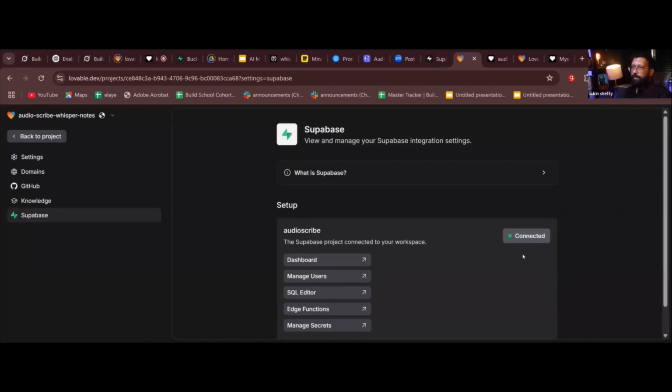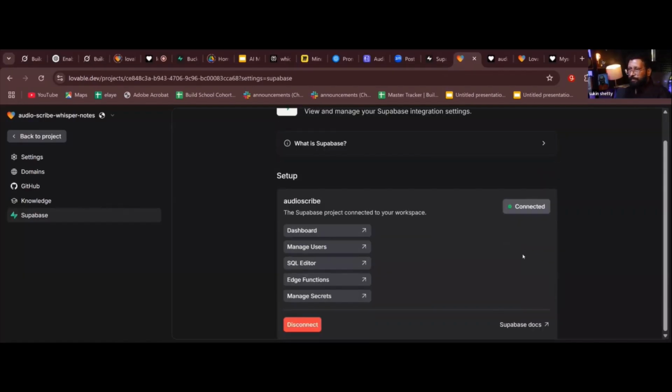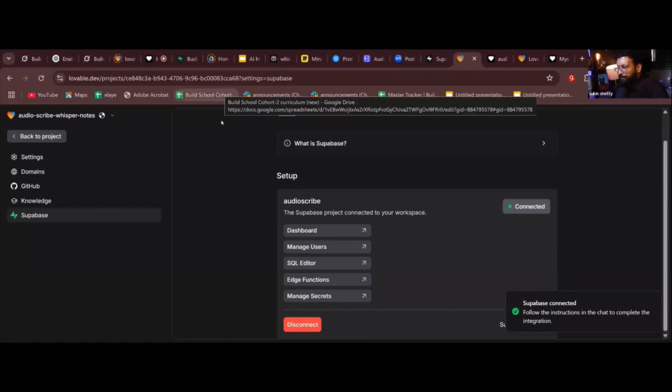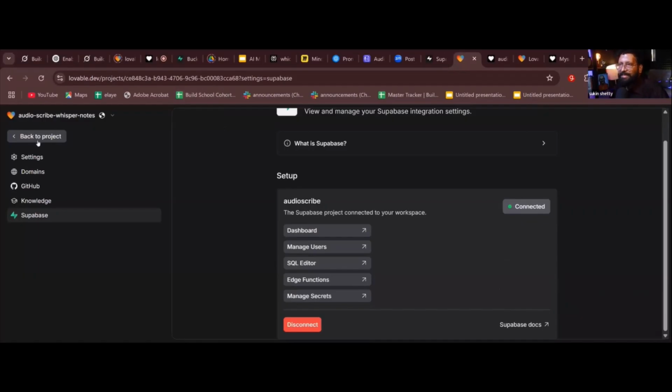You don't need to worry about API keys, URL, and everything. Lovable makes that easy. That's it. Supabase connected. Follow the instruction in the chat to complete the integration. Finish. Is it clear, guys? Right? It is that easy. Okay. So let's see what Lovable told me.